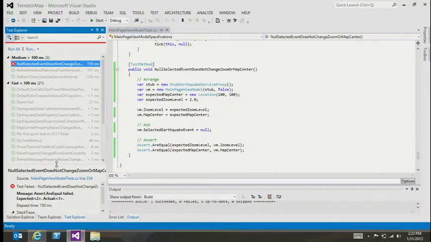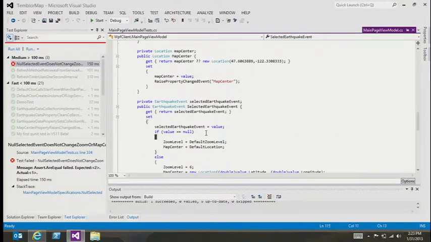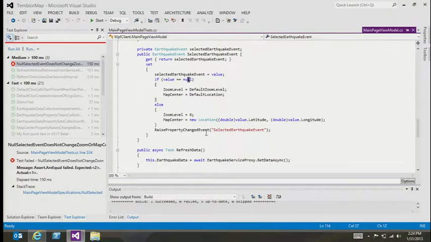All right, so it looks like this test you wrote is confirming something around the map set. Yeah, because of course when it refreshes the data, it sets the selected one, the null one clears. Right, that's null, so it's a null check. Okay, good. All right, so we're going to have to take a look at how to fix that. So let me go over there, figure out what's going on here. Clearly we don't want to be doing this, because what this is doing is changing it, and that's not right. So we'll just...